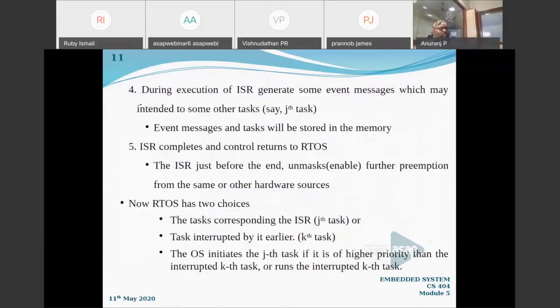And in the last step, you can see now the ISR completes and control returns to the RTOS. The ISR is completing and the control is returned to the RTOS. Just before the ISR ends, what should it do? It should unmask or enable the other interrupts so that the next ISR, if something is there, can come smoothly. That is the fifth step that you can see.